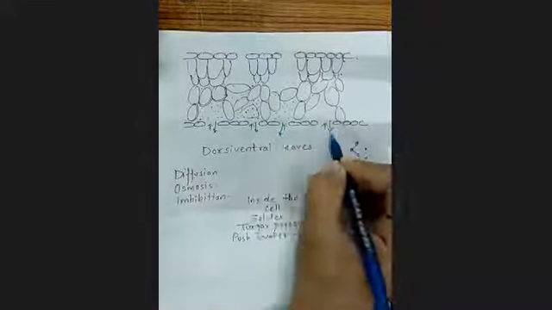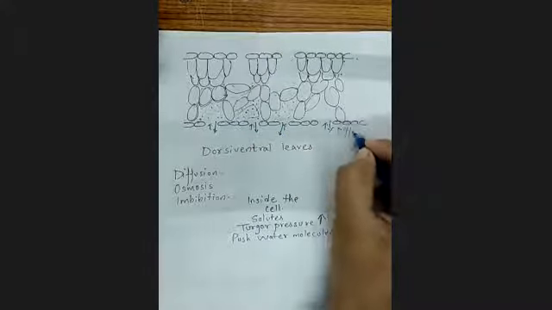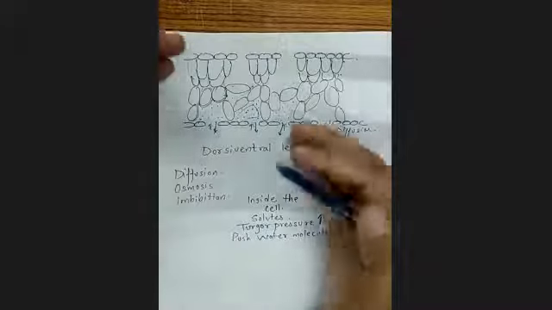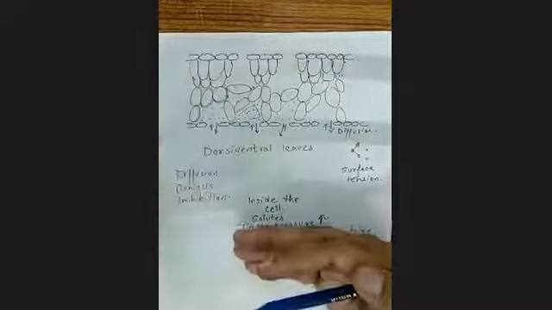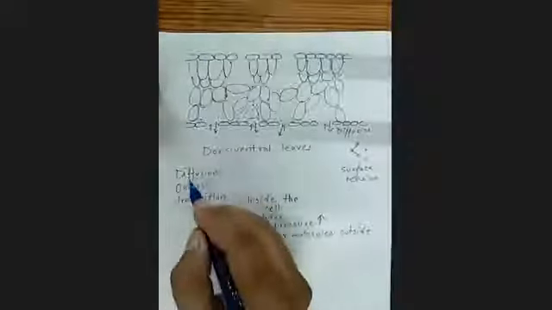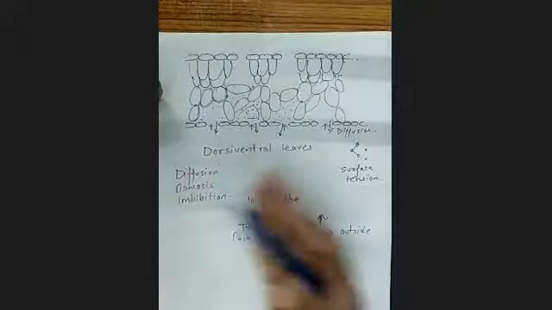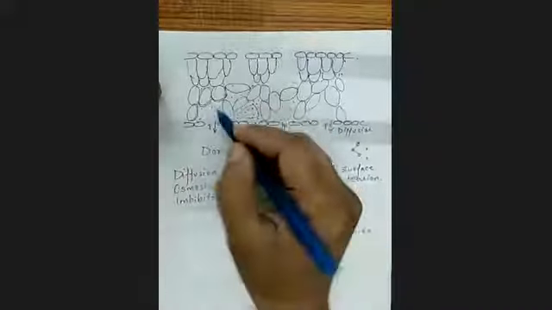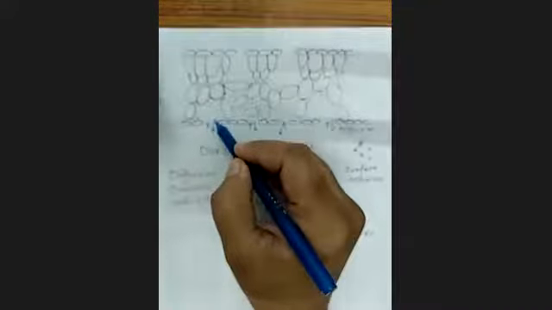And from this region, when water vapor is coming out, that is the process called diffusion, because it is being released into the environment, and outside it is completely dry, or gases are present, so water vapor is also in the form of gas.